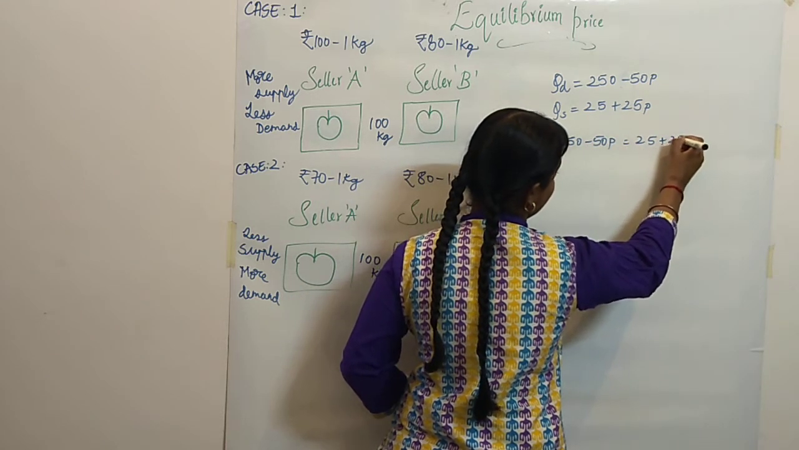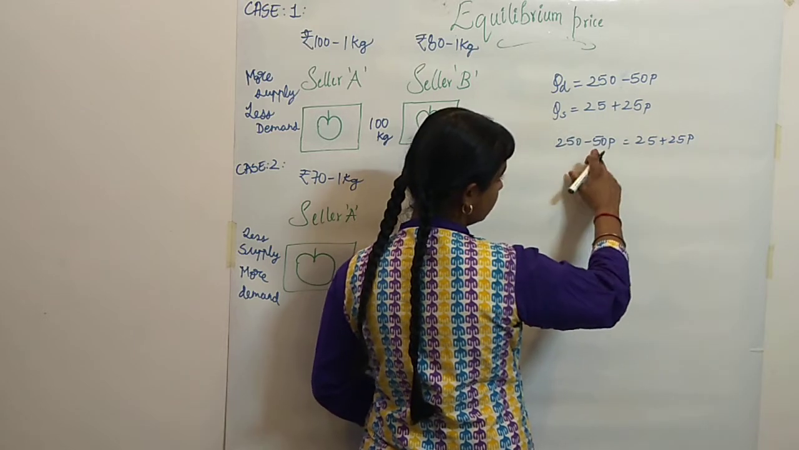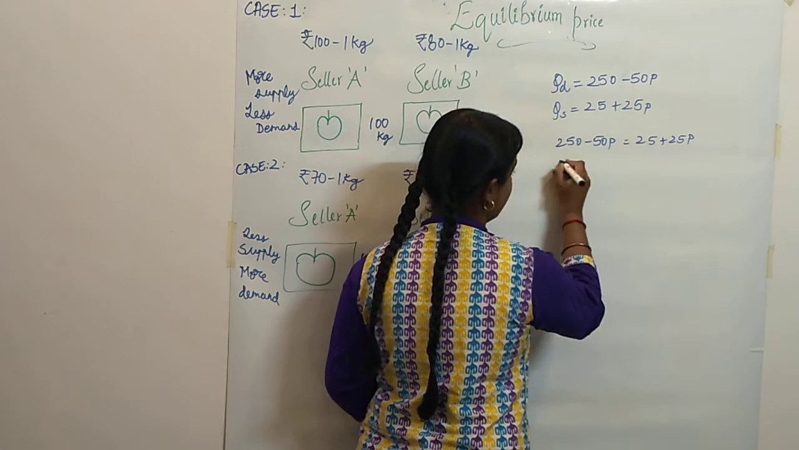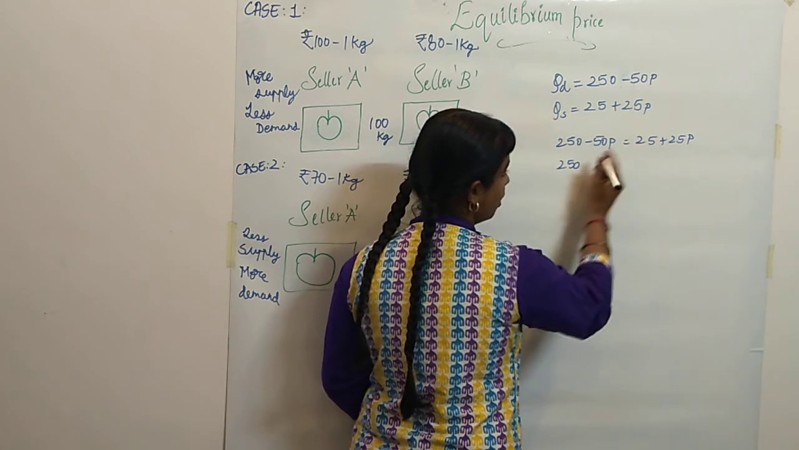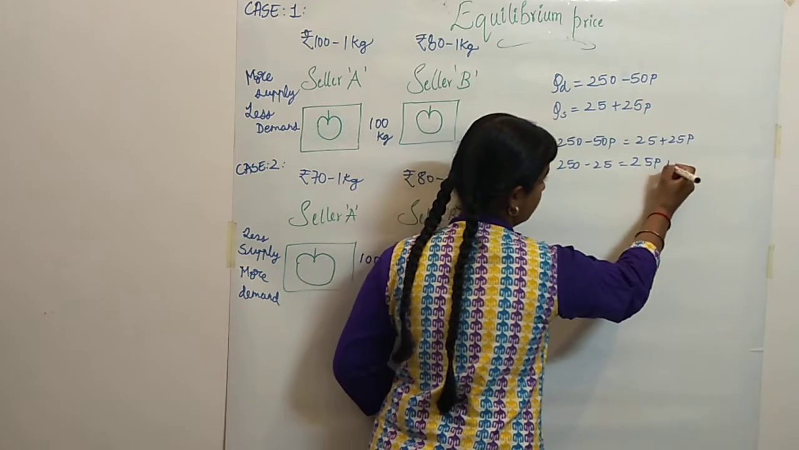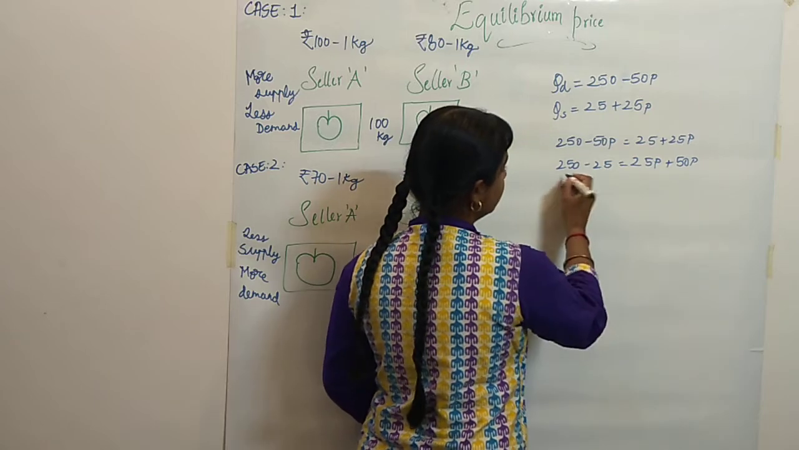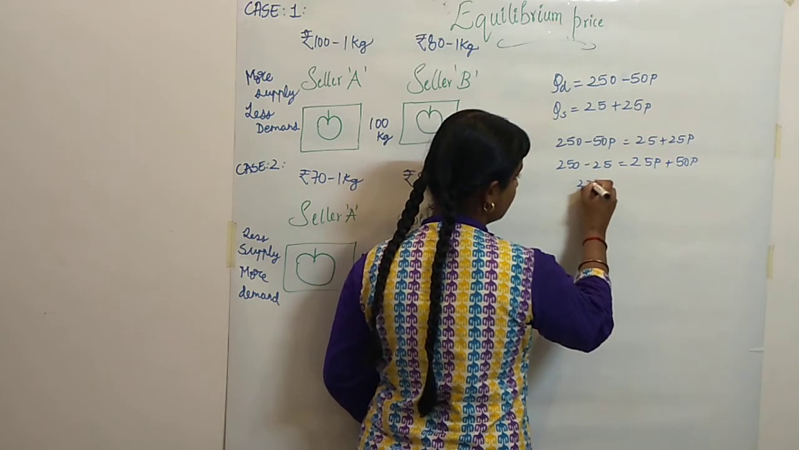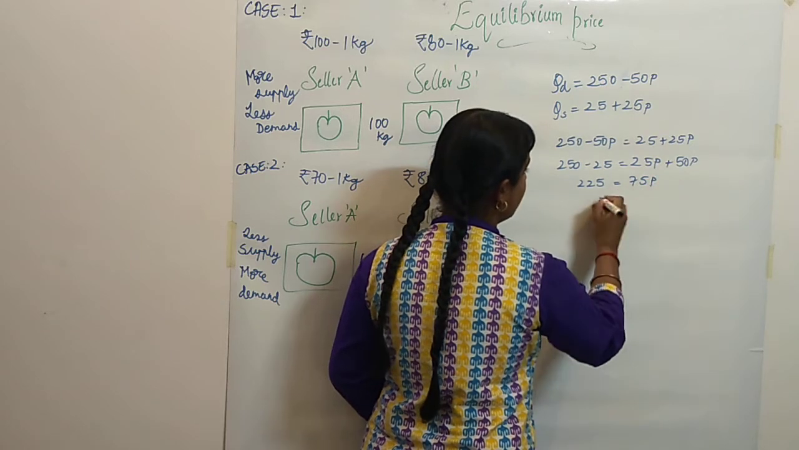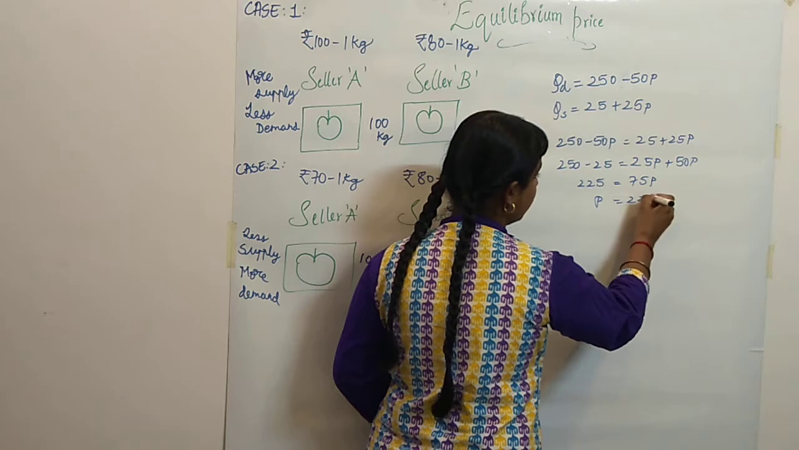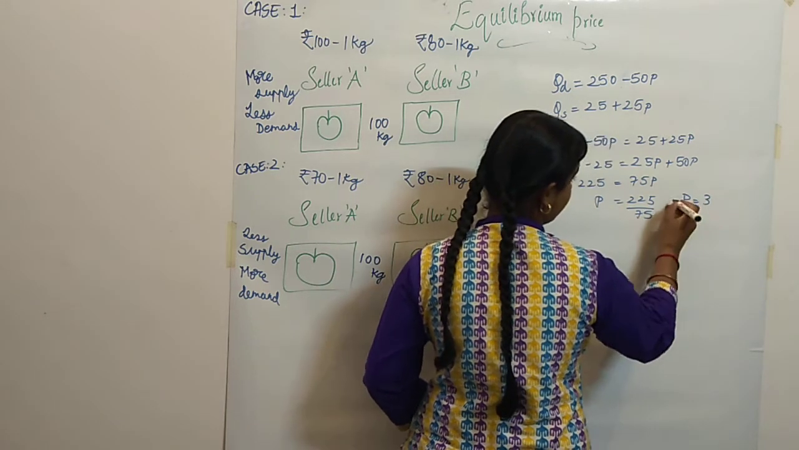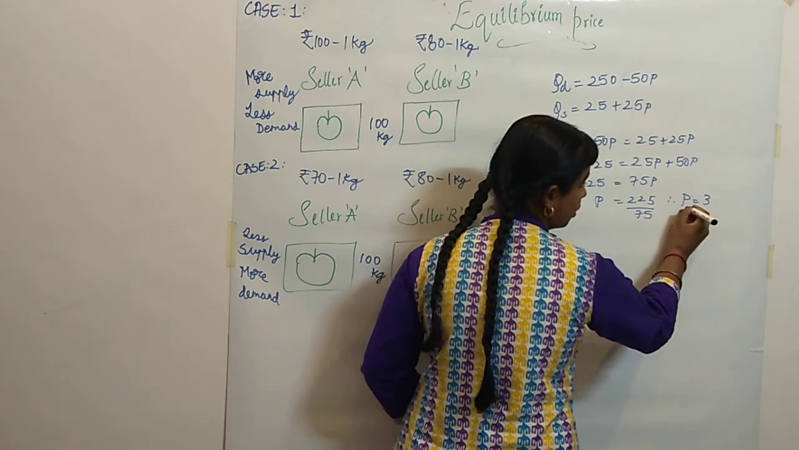25 plus 25p. Now I will be sending the p terms to one side and taking this 25 to this side. So 250 as it is, plus 25 will come as minus 25, and 25p, which is in minus, will go in plus. So 50p. So 250 minus 25 is 225, and if you add these two, you will get 75p. Now p will be 225 by 75. So now p will be 3. So this is the equilibrium price, okay.